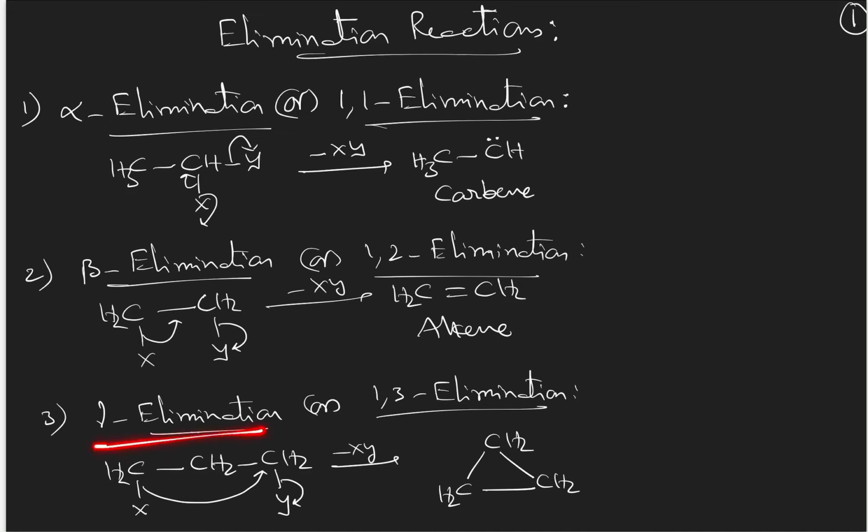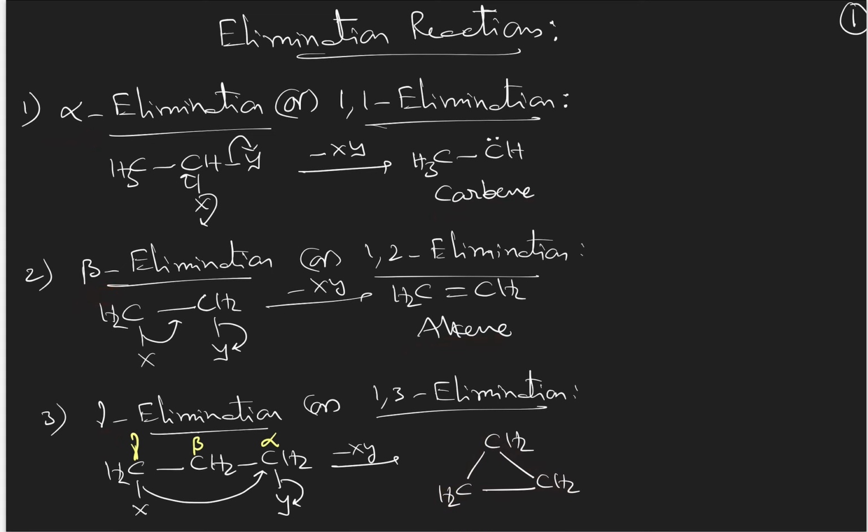And by gamma elimination, you will remove nucleophile from the alpha carbon and electrophile from the gamma carbon. That leads to the formation of a covalent bond between the alpha and gamma carbon atoms, which results in the formation of a ring compound. So this is about gamma elimination. By alpha elimination, carbene; beta elimination, alkene; gamma elimination, 3-membered cyclopropane.